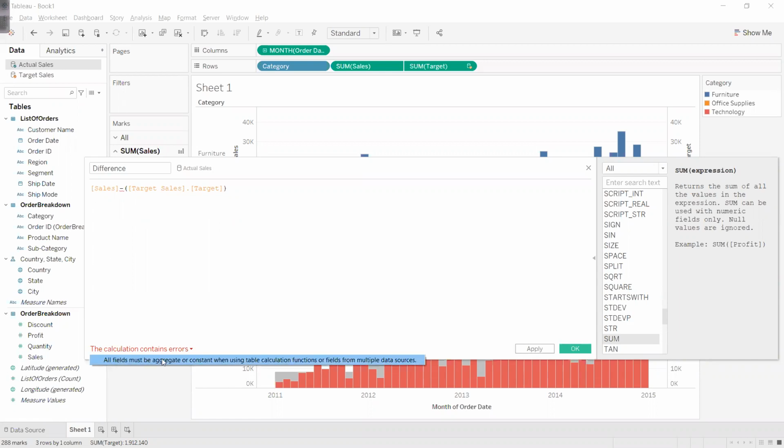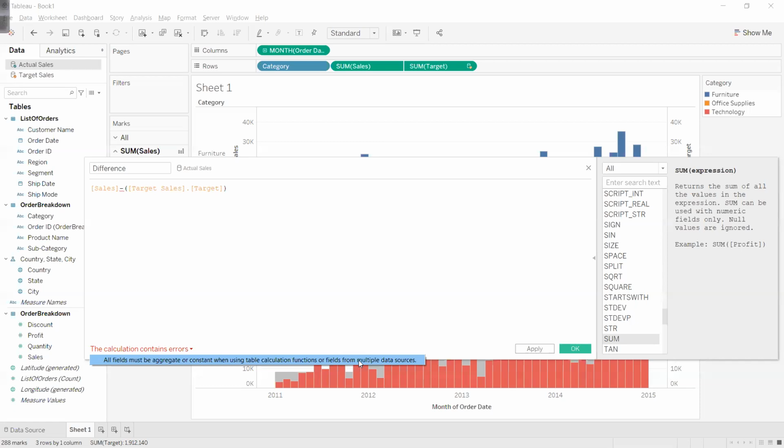All fields must be aggregated or constant when using table calculation function or fields from multiple data sources. Am I dealing with multiple data sources or not? Basically I created two connections, right? One is sales target, second is actual sales. So those are two connections for me, because we are applying data blending.